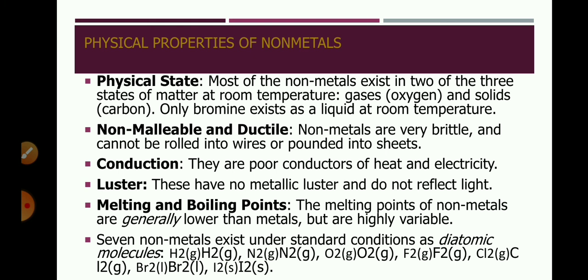Non-metals are brittle and have low density compared to metals. Again, the exception is diamond. Diamond is not brittle. It is the hardest natural substance. All the rest of the non-metals are not so hard; they are brittle. But diamond is the hardest natural substance. So these are the physical properties of metals and non-metals.